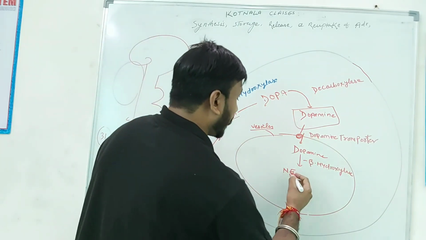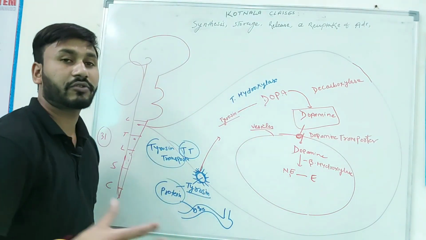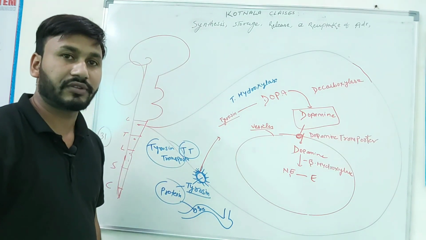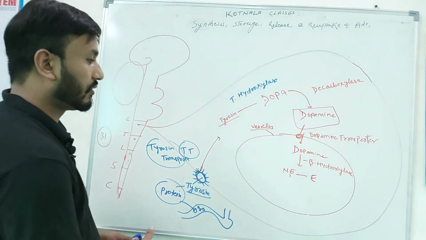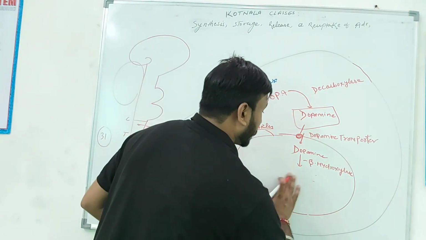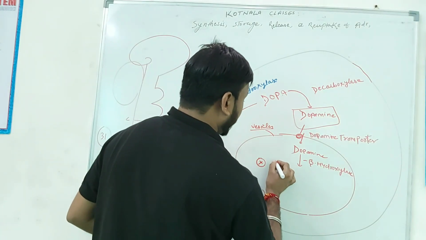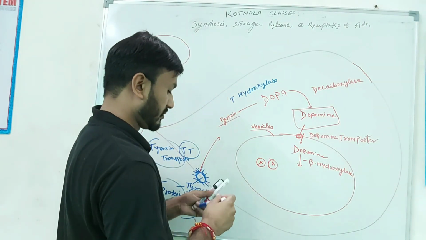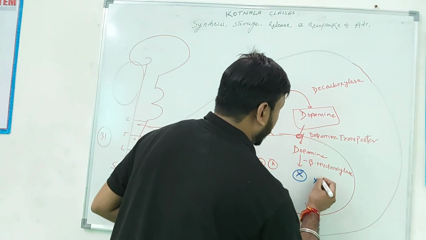When you convert norepinephrine to epinephrine, this nerve ending is called an adrenergic neuron. This norepinephrine and epinephrine are in the vesicle. So I will just draw this as dopamine, and in blue marker I will show the next part.